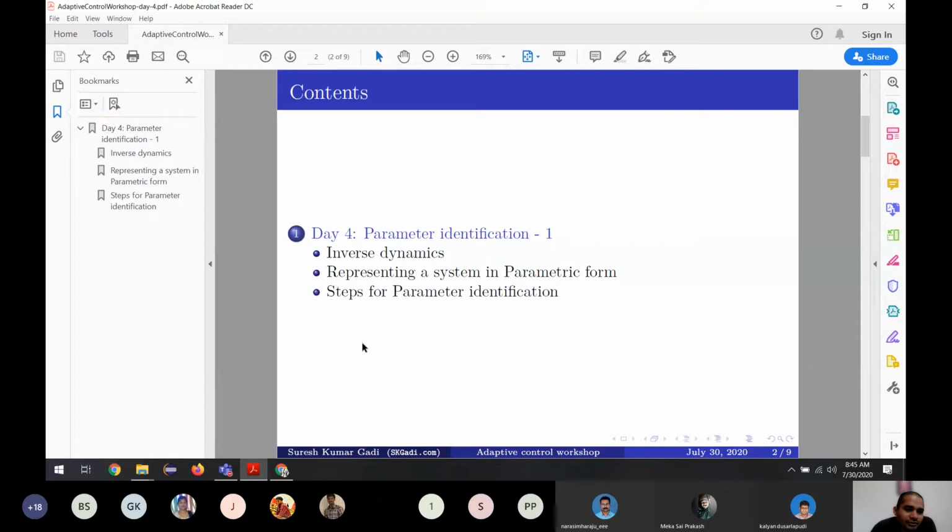They are always identifying the parameters and they try to update their model. So this is called online. Whenever you see online identification, it means it's continuously doing it.